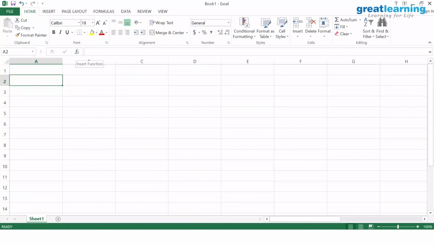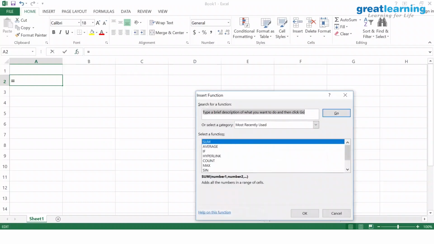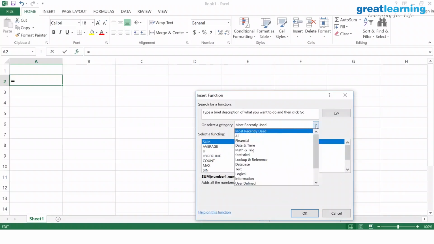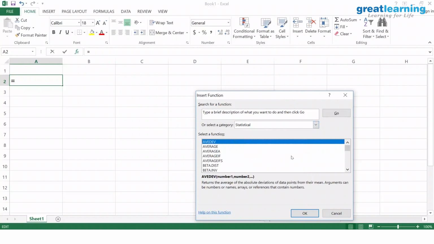Insert function. That icon is there. It's waiting for you. It is wanting you to take advantage. It is willing to do. Insert function. In that, statistical. Click statistical. Some old versions will give me norm.dist. So don't get angry with me. Norm.dist also you can put. Now norm.dist they have now introduced. I don't know what they will introduce in future. We'll get used to that.